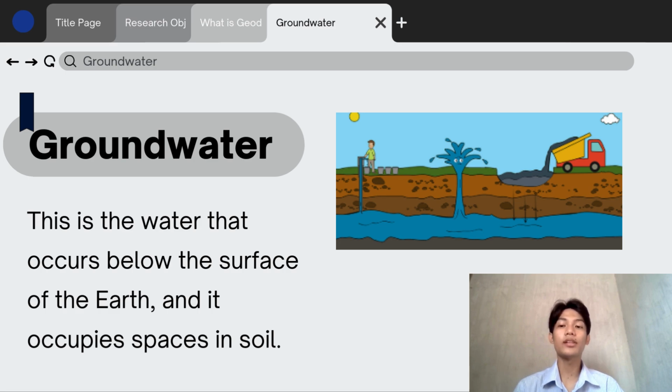So what is the difference between groundwater and surface water? Groundwater is constantly in motion, while the surface water moves slowly. So this has an important role to the development of arid, semi-arid zones, agriculture, and in industry.